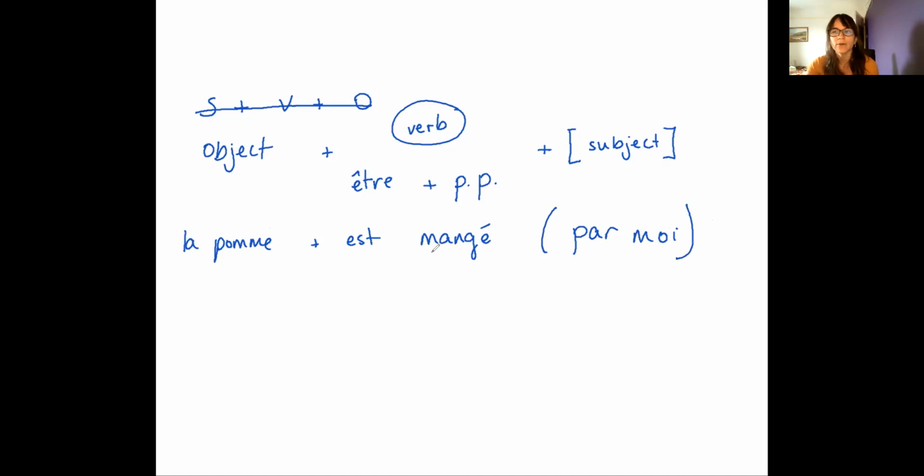Here, if you remember your lesson on the perfect tense, you will know that every time the auxiliary was être, we used to agree the participle with the subject. Here we're going to do the same, even though la pomme is not the subject, it's the object. So here, who is being eaten is the apple. The apple is feminine. So here, eaten is going to take an E to mark the feminine.